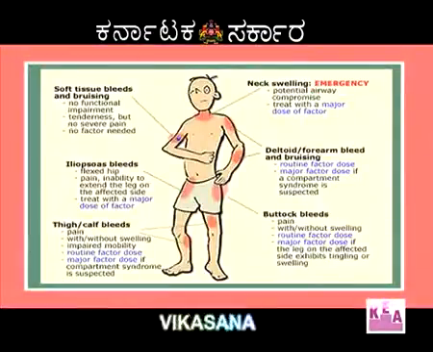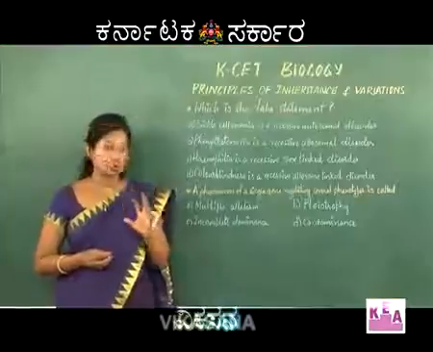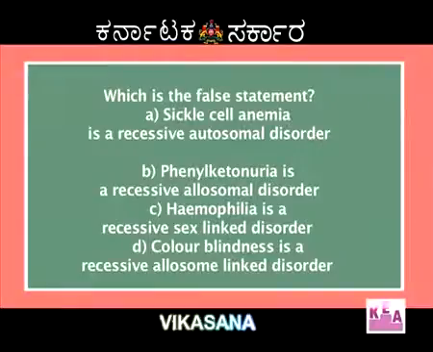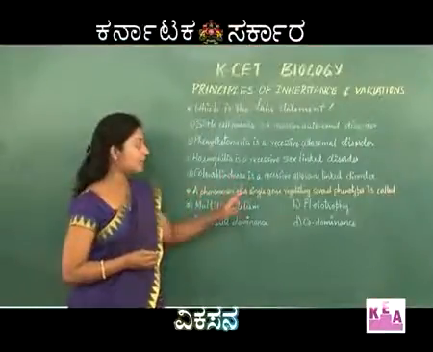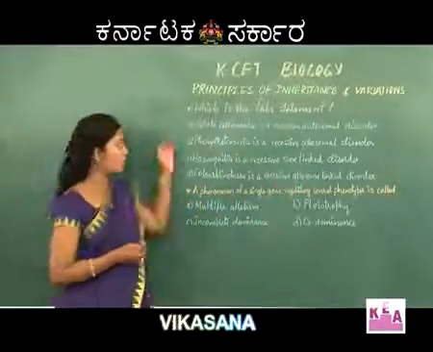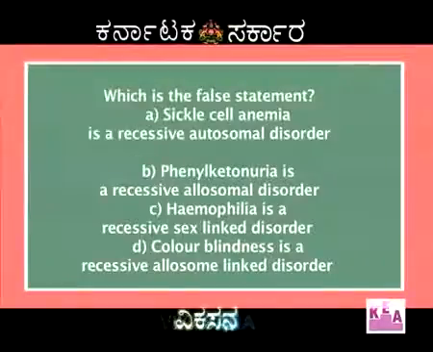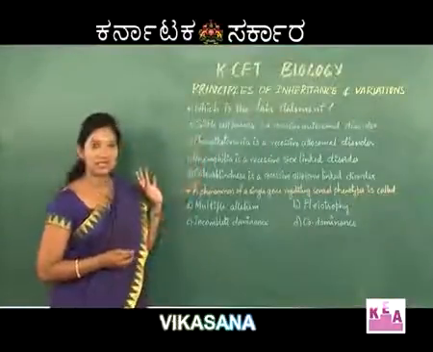Next one, hemophilia is a recessive sex-linked disorder. This option is also correct because hemophilia is linked to the X chromosome. The next one, color blindness is a recessive allosome-linked disorder. This statement is also correct because this is also a disorder which is linked to the allosome or the sex chromosomes. So, the right answer is phenylketonuria is a recessive allosomal disorder. That is, this is the false statement among all these four.